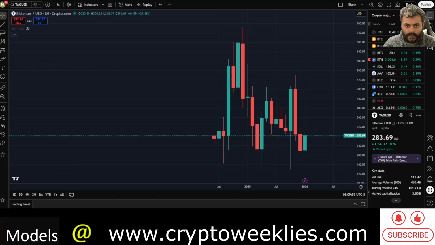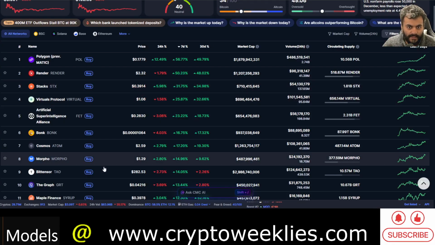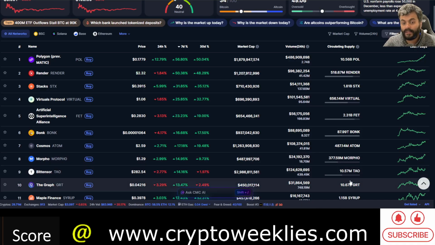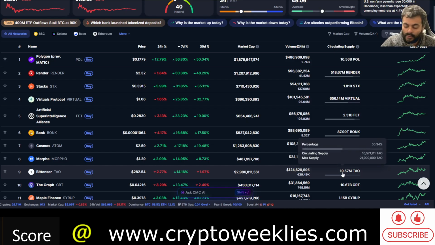$283. Again, it comes as no surprise that it has been rallying over the last 7 days, up by about 14.4%. Market cap is slightly under 3 billion now, but still, in terms of tokenomics, almost 50% or a little over 50% is already in circulation. It has a similar number of tokens as Bitcoin, 21 million, out of which 10.5